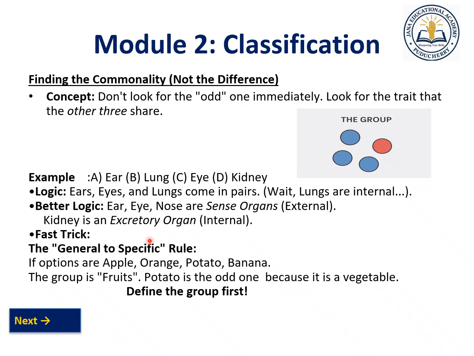You see here the options are apple, orange, potato and banana, right? All this group is combinedly called fruits. Apple is a fruit, orange is a fruit, potato and banana are fruits. But you can see that the potato you will cook and eat, right? So it comes under vegetables here. So apple, orange and banana are fruits. The potato comes under vegetables. So we need to find out which group it is. In the fruit part, there are apple, orange and banana. In the vegetable part, it is the potato. So defining the group first is the main thing in classification.